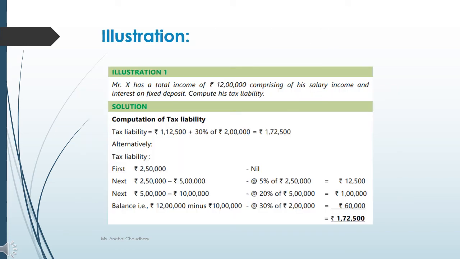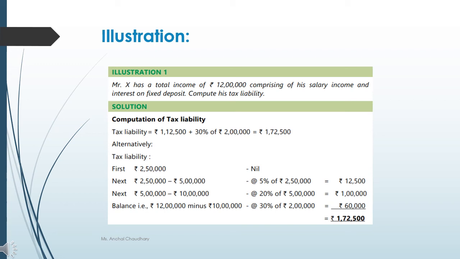Let's have a look at the computation of tax liability. How we will compute the tax liability. Mr. X has a total income of rupees 12 lakh. 12 lakh की income है, comprising of his salary income and interest on fixed deposit. Compute his tax liability. So first thing, we are assuming Mr. X is below 60 years old. So we will consider it as your computation of tax liability under the first slab rate. So computation of tax liability will be 12 lakh.